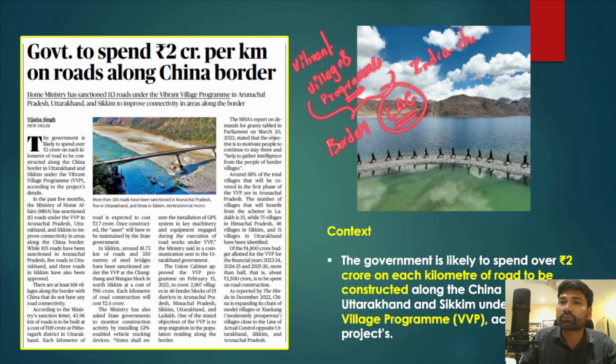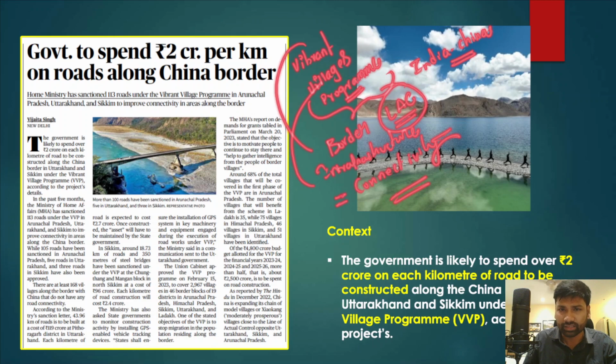The Vibrant Villages program was launched to develop infrastructure in these border areas, and not just infrastructure but also connectivity. Infrastructure and connectivity in these border areas is the overall objective of the program.